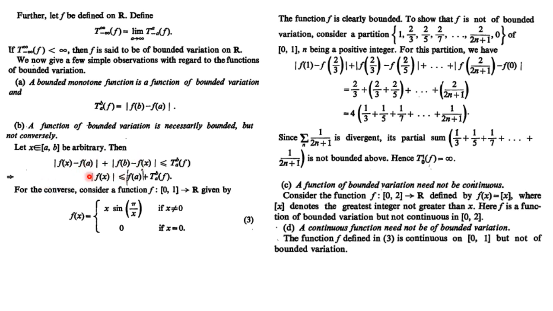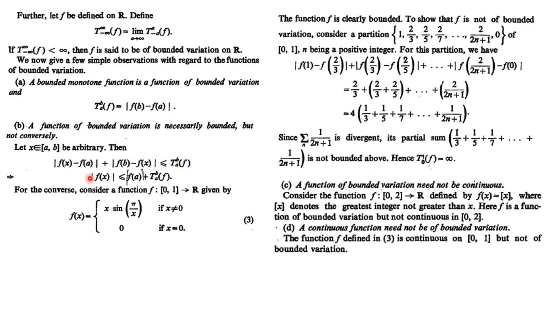Now just see how you will get this step. Since the sum of the mods of these two numbers is less than or equal to the total variation, clearly each number separately is less than or equal to the total variation. So that means |f(x) minus f(a)| is less than or equal to the total variation. And we know that this is greater than or equal to |f(x)| minus |f(a)|. So we can take |f(a)| to this side, so |f(x)| is less than or equal to |f(a)| plus the total variation.